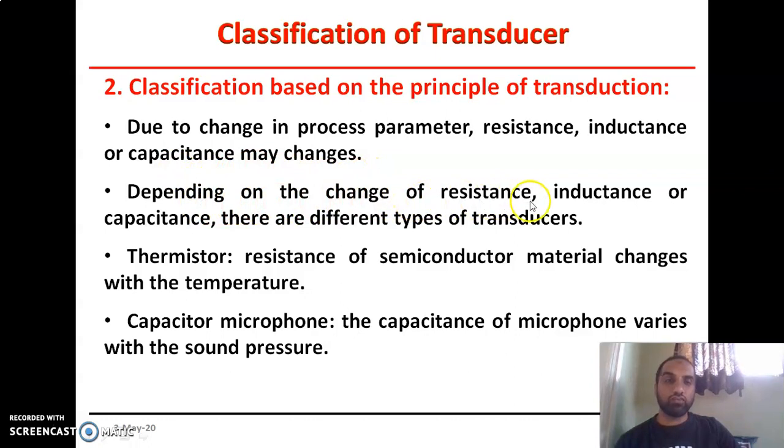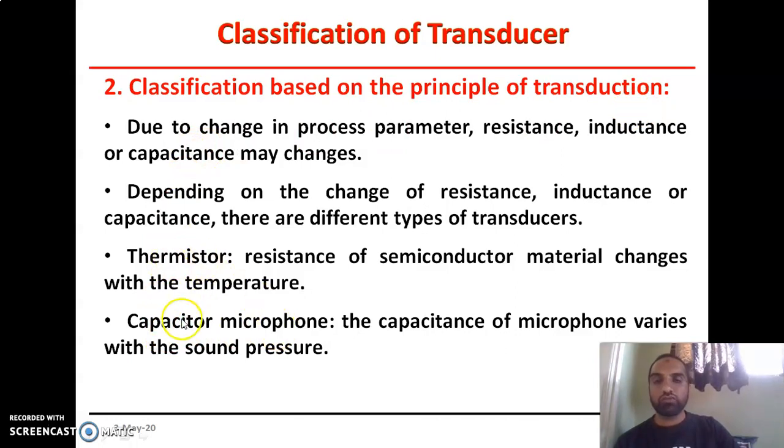Depending on the change in resistance, capacitance, or inductance, different types of transducers are used. For example, if due to change in a process parameter a change of resistance is required, we must use a thermistor. If we want the change in terms of capacitance, we must use a capacitor microphone.